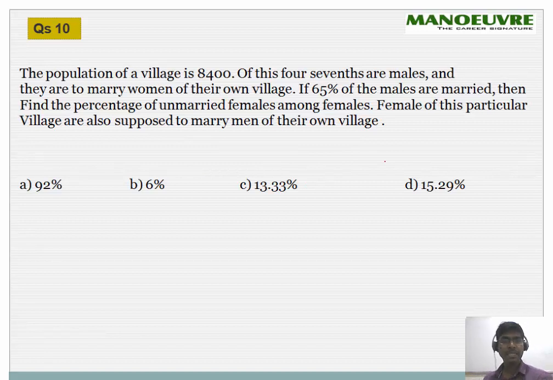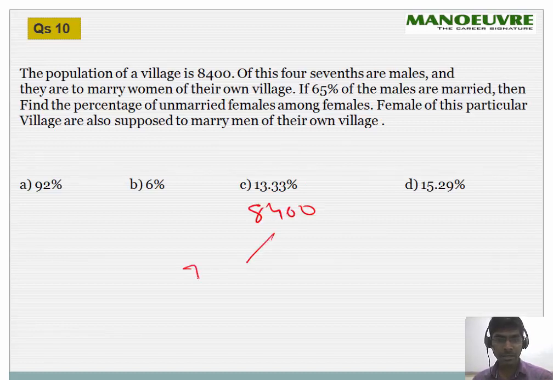The population of a village is 8,400. Of this, 4/7 are male and they are to marry women of their own village. If 65% of males are married, then find the percentage of unmarried females among females. Females of this particular village are also supposed to marry men of their own village. Okay, everyone getting married. Okay, great. So we have 8,400.